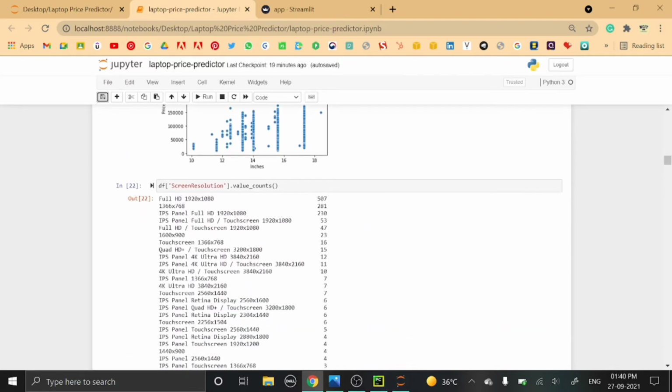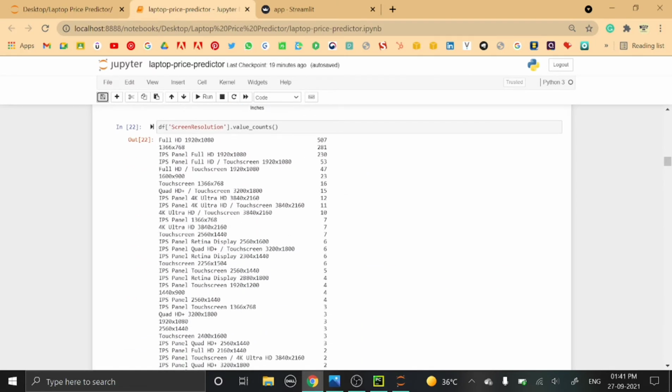So next is the screen resolution. Now in this column there are many features hidden, like from here we can extract this X resolution which is 1920, and Y resolution that is 1080. Then here we have IPS panel full HD, and we can extract this IPS panel from this data.